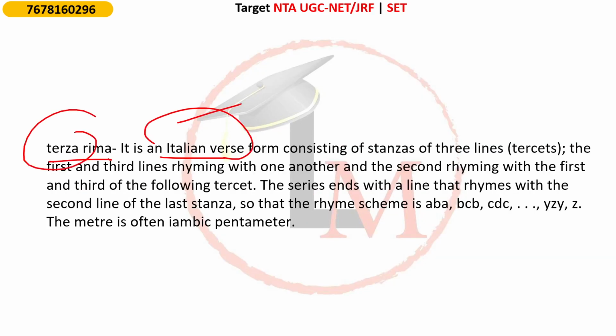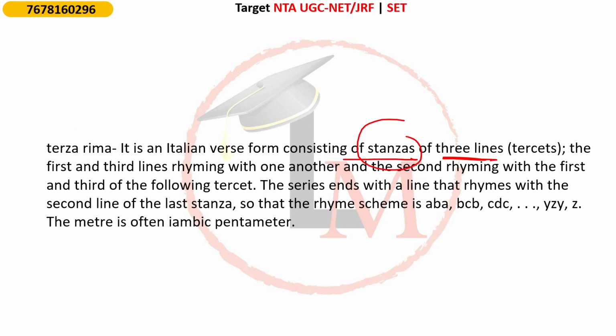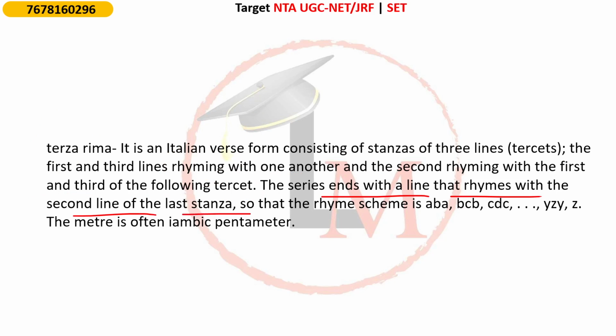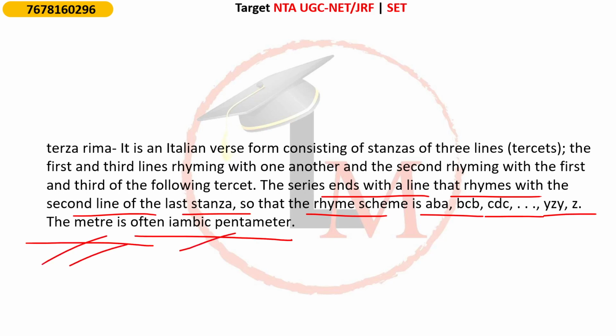It is first of all an Italian verse form, ठीक है, consisting of stanzas of 3 lines. As I said, tercet. The first and the third lines rhyming, ठीक है, with one another, and the second rhyming with the first and third of the following tercet. The series ends with a line that rhymes with the second line of the last stanza, so that the rhyme scheme is ABA, BCB, CDC, and so on. ठीक है, and the meter is often iambic pentameter.